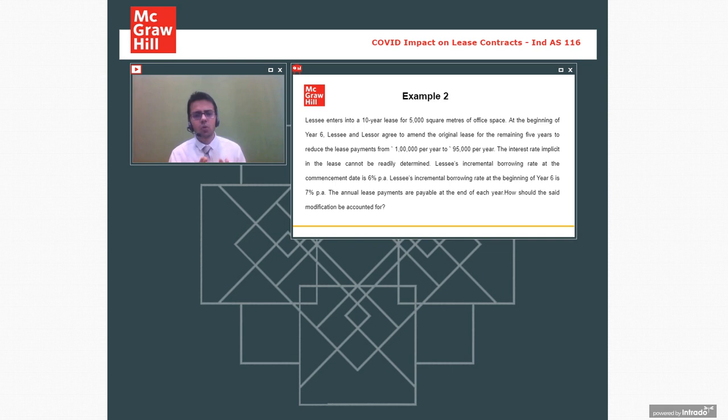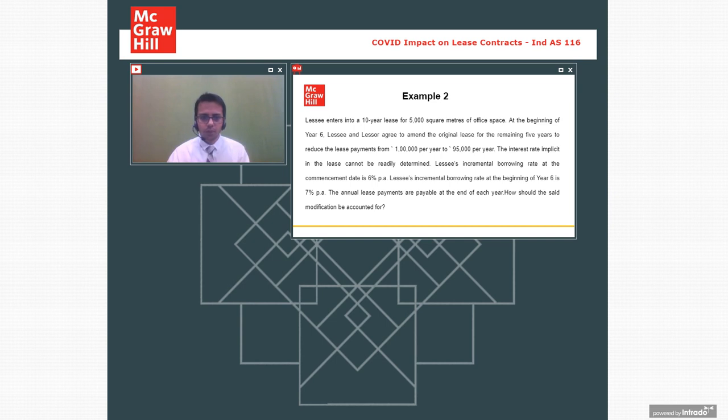So what the standard says is, when there is no change in scope, just a change in payment terms, make all adjustments to the right to use asset itself. Revise the lease liability and make adjustments to the right to use asset. So let's see, the scope remains the same. I will again open the Excel sheet and try to explain what happened initially and what happened after 5 years. Initially the contract was 1 lakh rupees of rent for 10 years and the rate of discount is 6%. So the contract is the same.